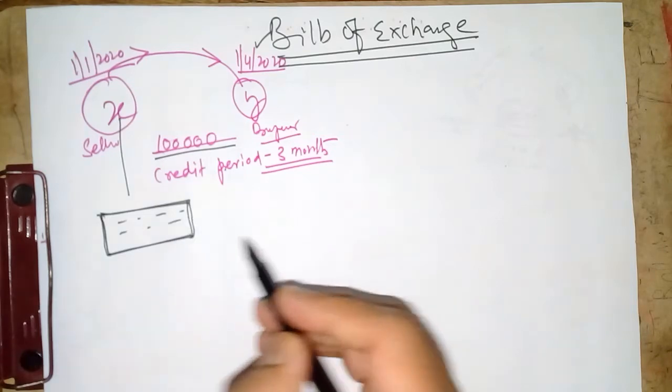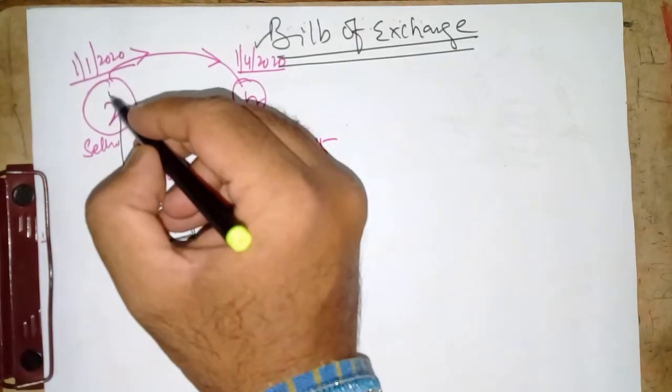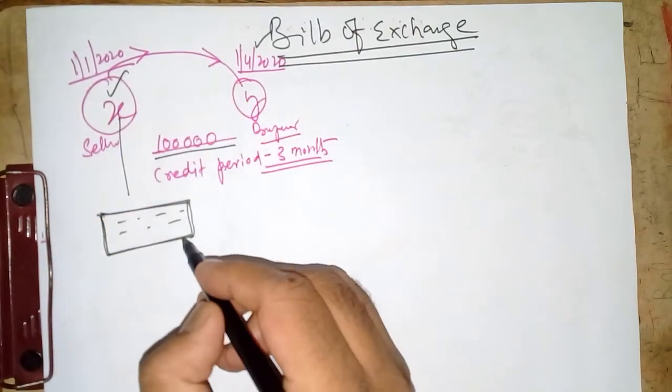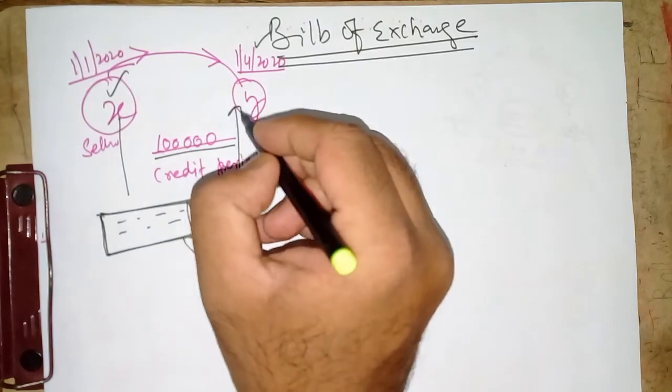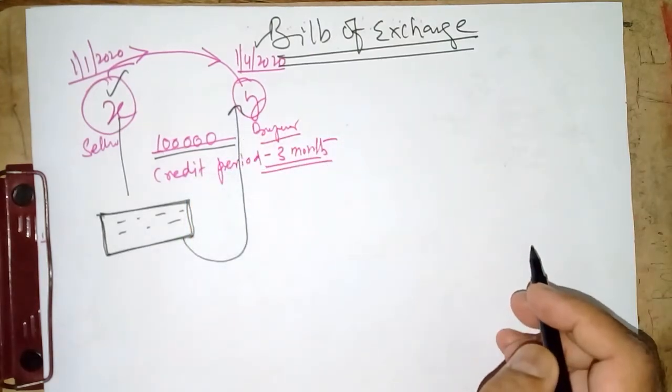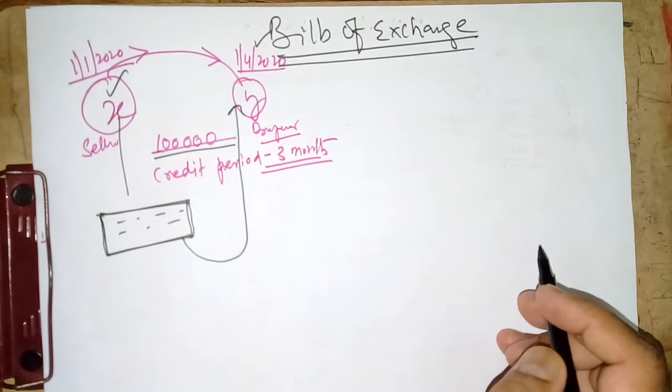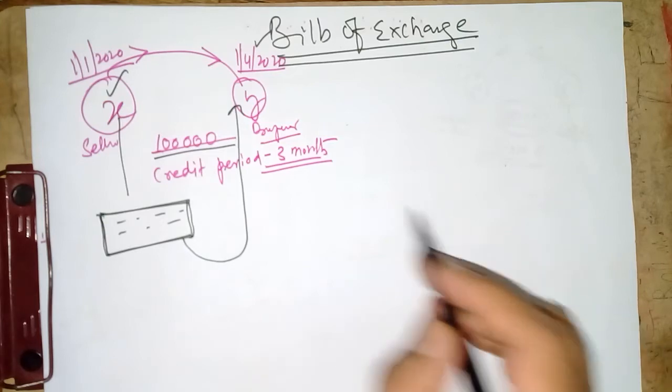This document will be prepared by whom? The seller of the goods, that is X, and this document will be sent to whom? Y, for his acceptance. Then Y will accept the bill.